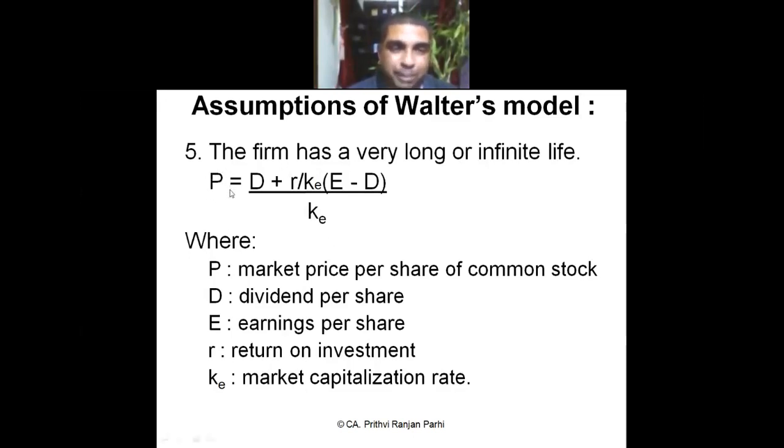It says P. P means market price. Market price of the share is equal to D, D means dividend, which is constant. We have assumed, is it not? Plus R by K, R means firm's own return, internal rate of return. K means cost of equity. Okay. Multiplied with E minus D. E means earning, D means dividend. That means how much you have earned, how much you have paid as dividend.